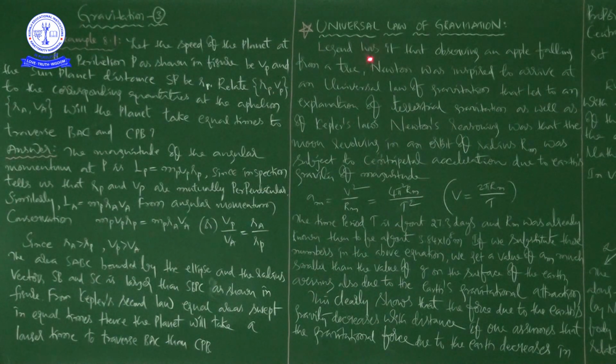So for the universal law of gravitation proposed by Newton, what is the basic situation, what is the basic incident?